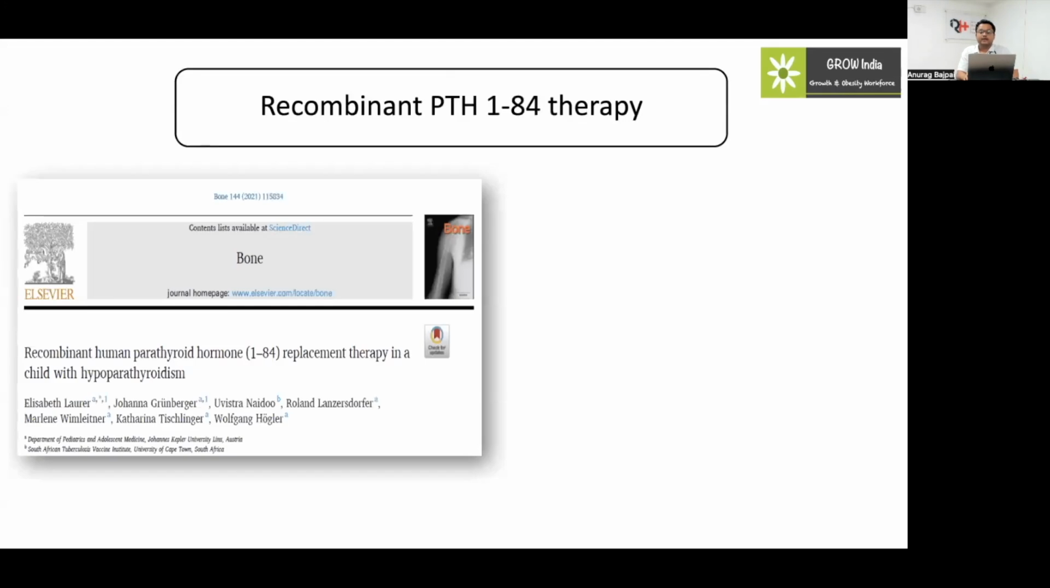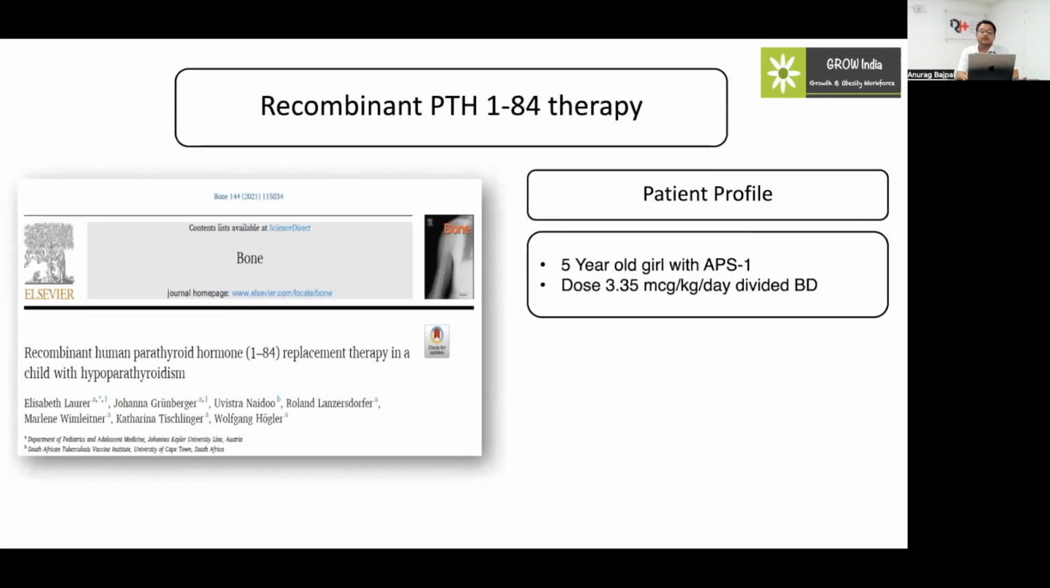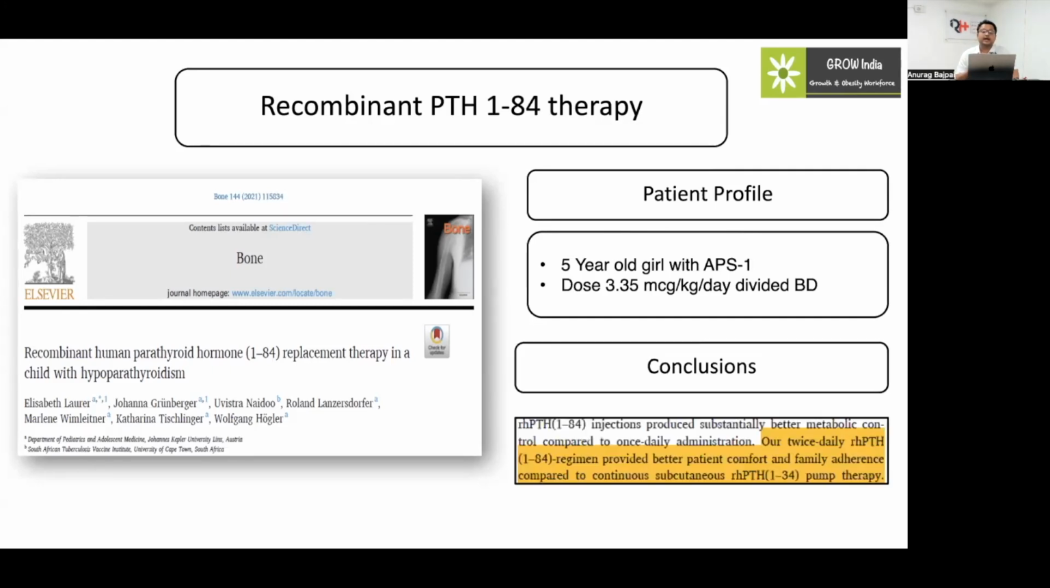In 2020, a similar kind of study was done by Dr. Laurer, who showed in a 5-year-old girl with APS1 that the RT-PTH 1-84 regimen was much better in terms of patient comfort and family adherence. Initially, the patient was put on the continuous infusion therapy, but the only issue was that the patient had to carry the insulin pump all the time. This changed their mind, and after giving consent, they changed to RT-PTH 1-84 therapy, which was almost similar or far better than infusion therapy of RT-PTH 1-34.